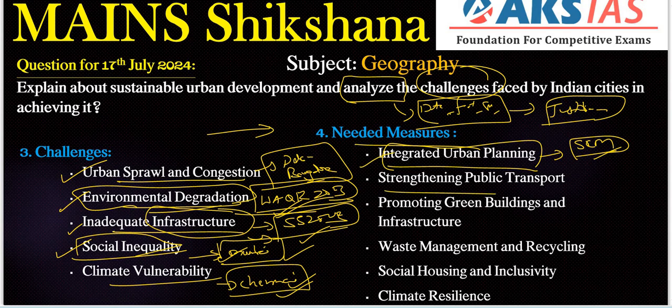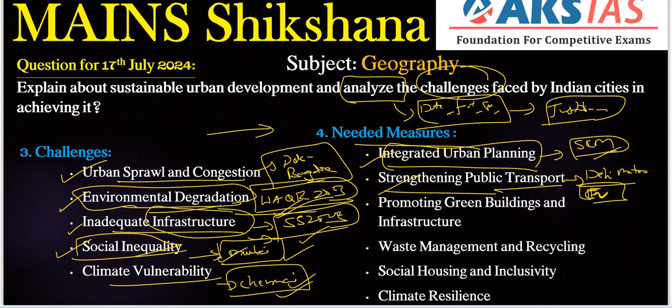Next, strengthening public transport. Here we need to enhance public transport systems to reduce congestion and pollution, with initiatives like, for example, the Delhi Metro expansion and the introduction of electric vehicles in various cities. Already many cities have established these types of initiatives to control pollution, and we can include them.